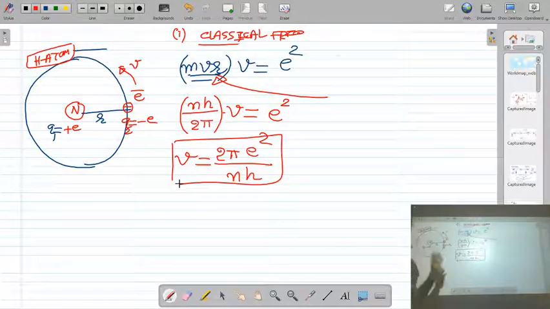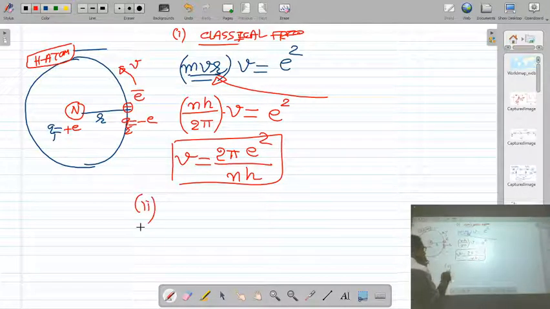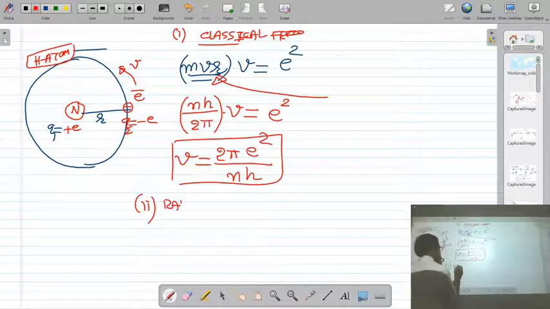You also studied the equation of the radius of the circular orbit in the Bohr model in 11th and 12th standard. Please remember that equation.